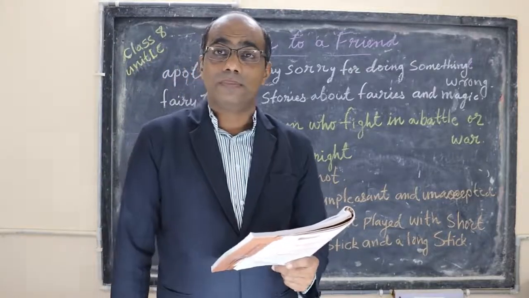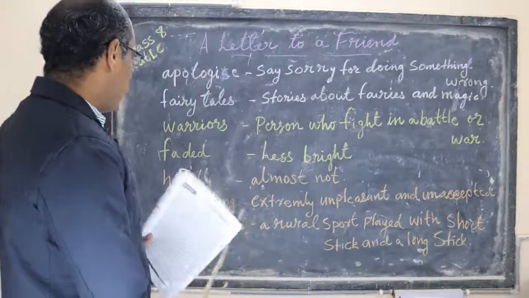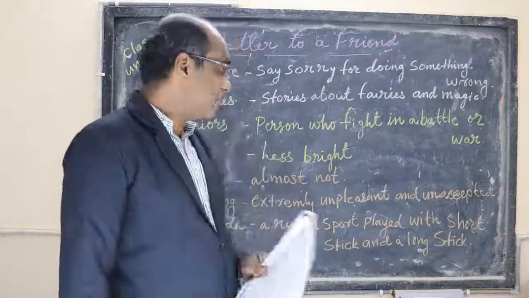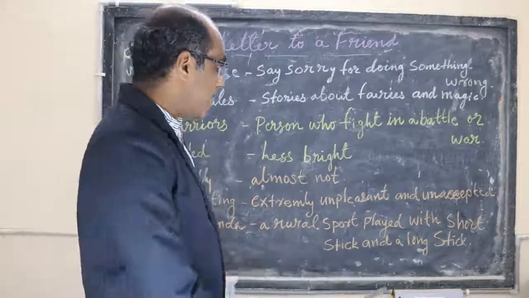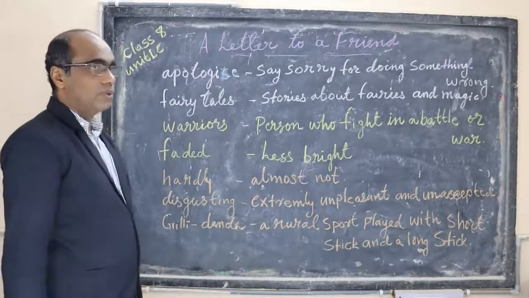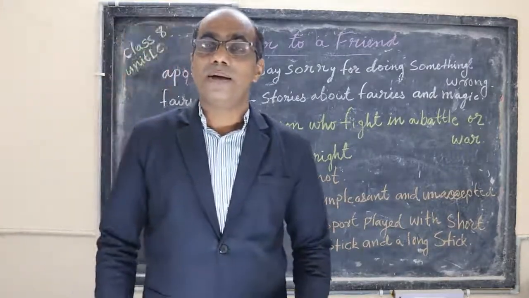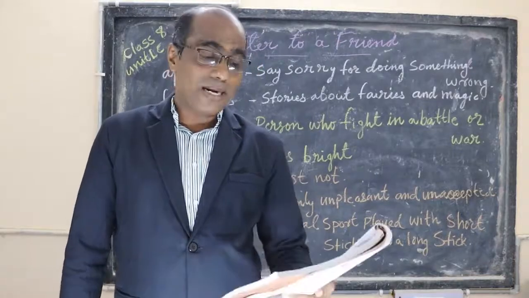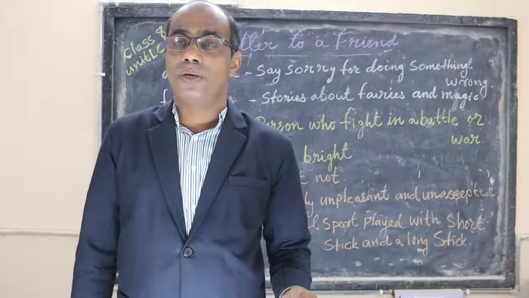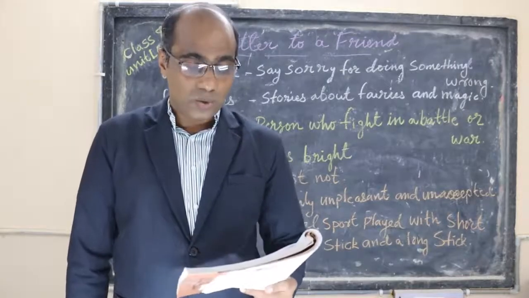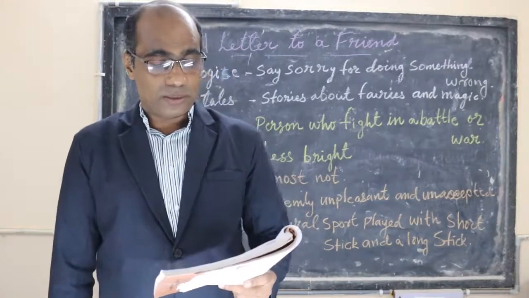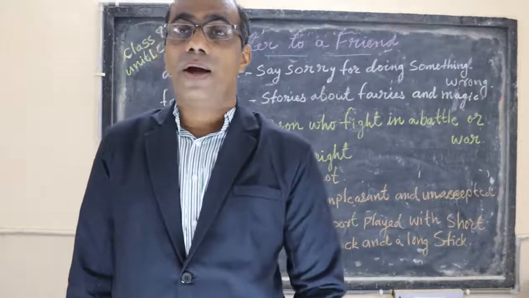How disgusting. So disgusting means what? Here I have written extremely unpleasant. It is unpleasant, unacceptable. So he is telling it is an extremely unpleasant thing. What is that unpleasant thing? That they have no time to sit together. They work with computers, think like computers, and live like computers. They have forgotten their family.